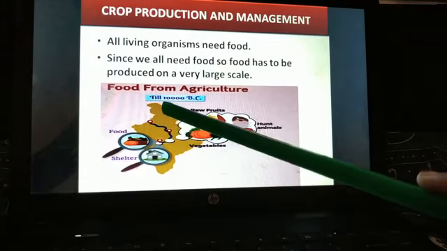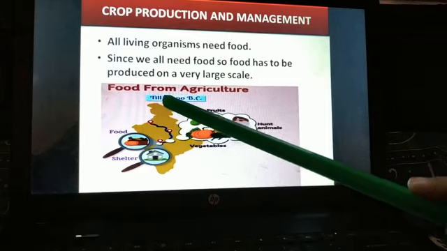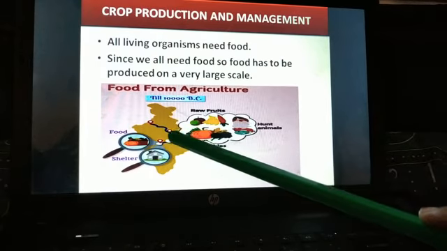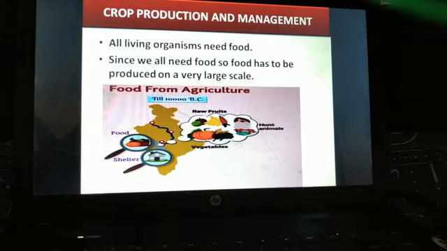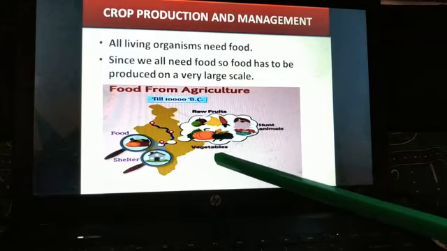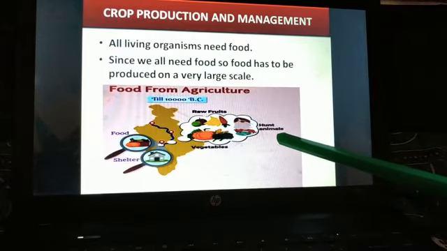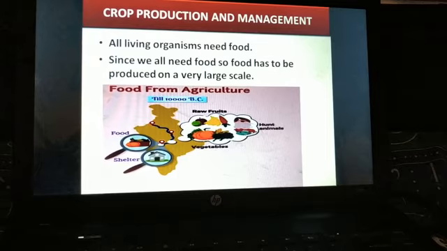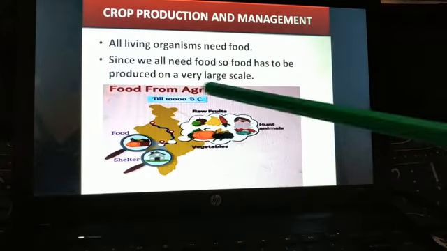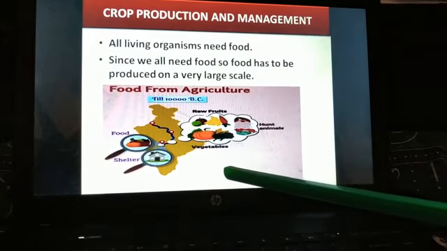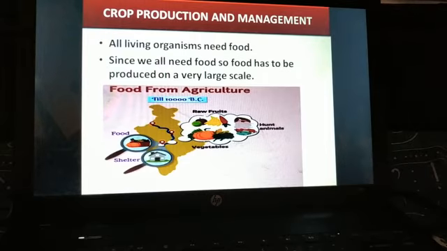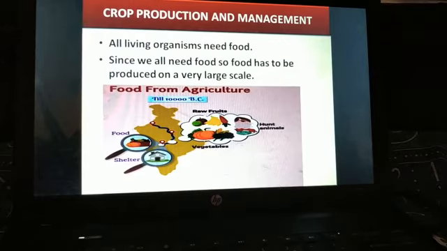Now earlier, till 10,000 BC, people were traveling in groups in search of food and shelter, and they obtained raw fruits, vegetables and hunted animals. So it was difficult for them to travel and then gather food. To solve this problem, they started cultivating land and started producing crops like rice and wheat, and this gave rise to the term agriculture.